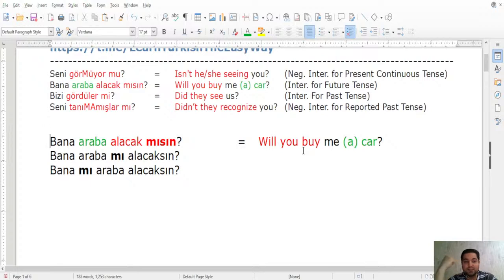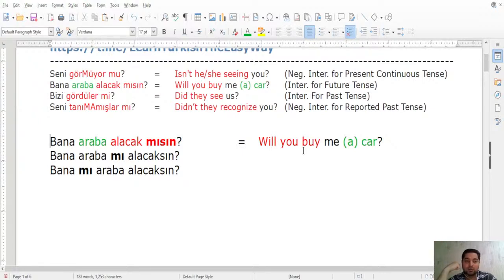Therefore that mı is placed after the verb, which means that this question targets the verb itself. I'm interested in knowing whether you will buy it or you will not buy it. So when you place the question word mı, mi, mu, mü after the verb, which is quite a regular and most frequently used way, then you are interested in the verb itself.